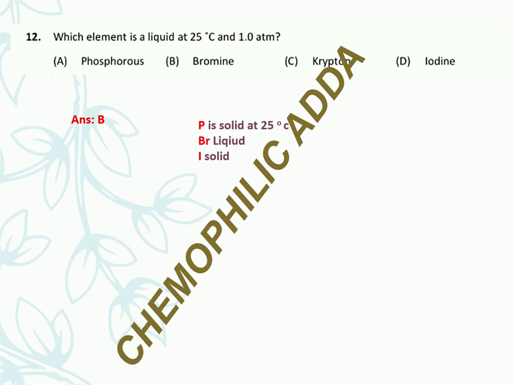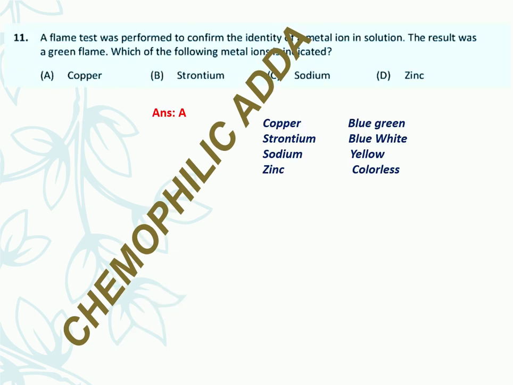Another question: which element is liquid at 25 degrees Celsius at 1 atmospheric pressure? And you know, phosphorus is solid at 25 degrees Celsius, bromine is liquid, iodine is solid, and krypton is a rare gas, and it is a gas. So bromine is liquid at 25 degrees Celsius. Correct option is B.